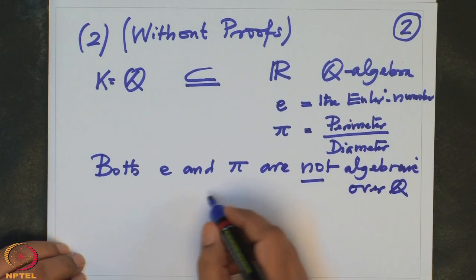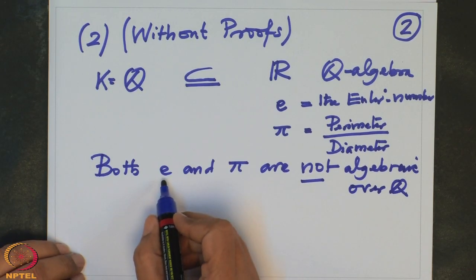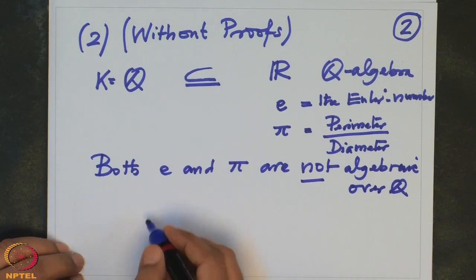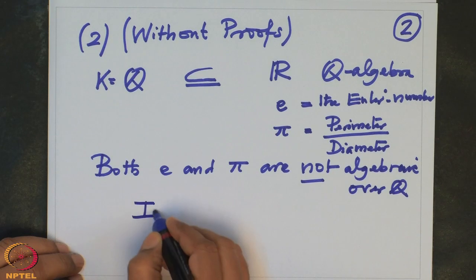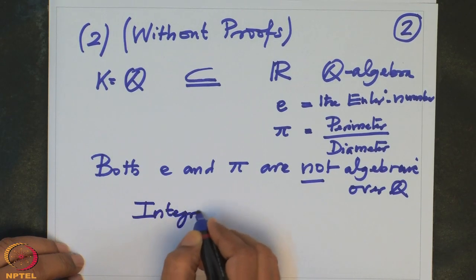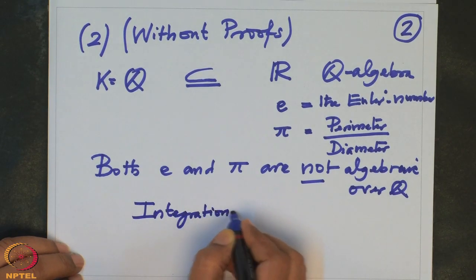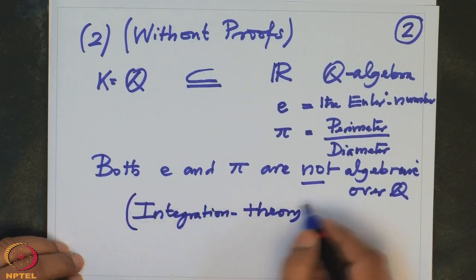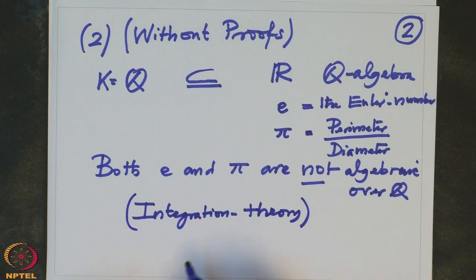This is not so easy to prove. The proof for e is relatively easier than the proof for pi, but both of these need integration theory, which we are not going to go into in this course.